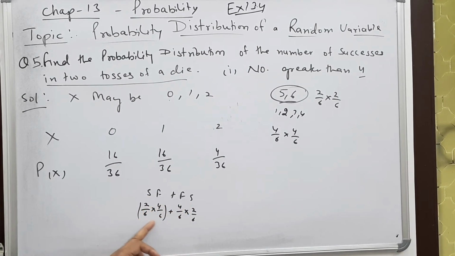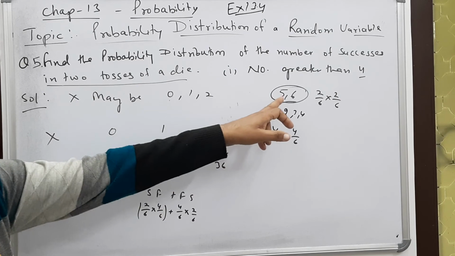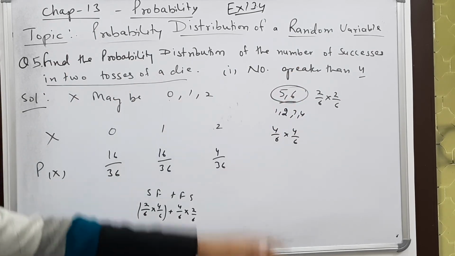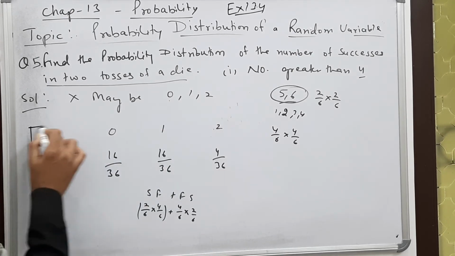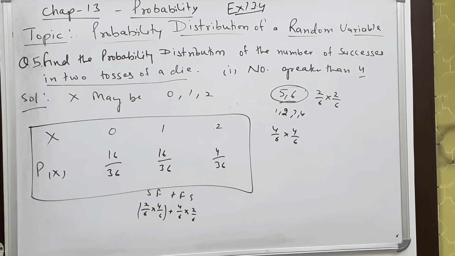So 8 by 36 and 8 by 36, it is 16 by 36. And 2 successes means first time also we get a number greater than 4, that is 2 by 6, and second time also, that is 2 by 6. So this is the probability distribution for the first part.